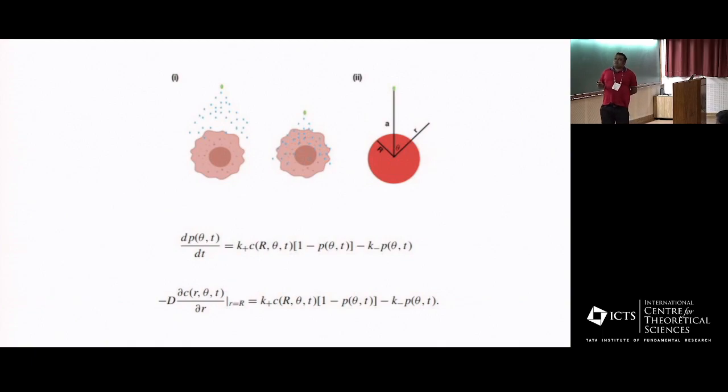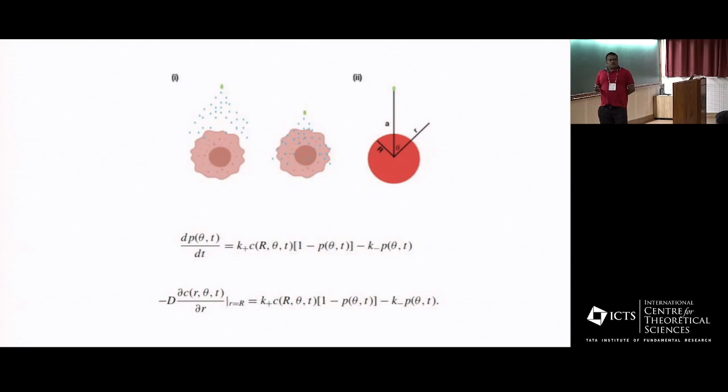The Dictyostelium is there, and this is the pipette giving out cAMP particles. I idealize the system as a sphere, with the source giving out these particles. You assume there are receptors located on the sphere at each angle theta.